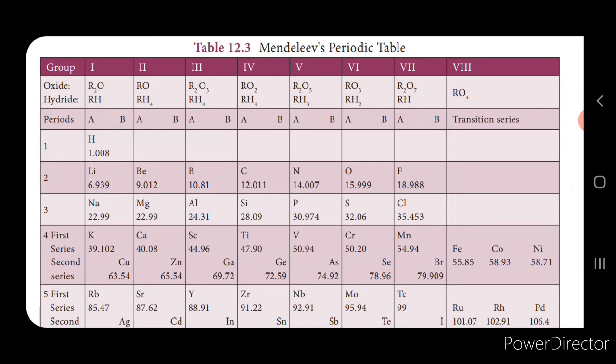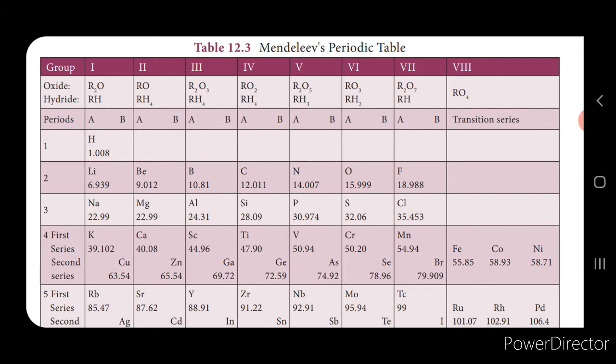Now for the first time, elements were classified in such a way that elements of similar properties were placed in the same group or in the same period. So it was noticed that the atomic masses of certain elements were determined wrongly. Because of the wrong determination of the atomic masses of a few elements, they were placed in a wrong position. For example, the atomic mass of beryllium was determined as 14. Mendeleev discovered that the atomic mass of beryllium is 9 and not 14, and he gave a proper position for beryllium.